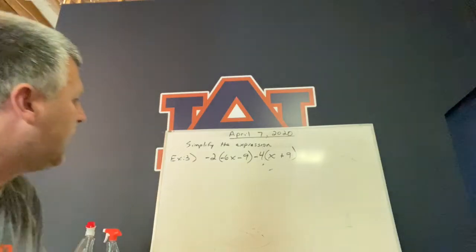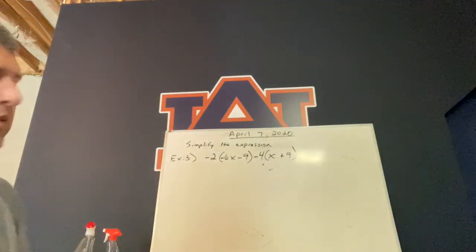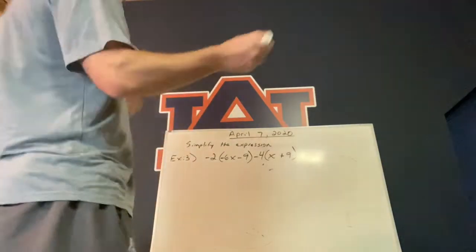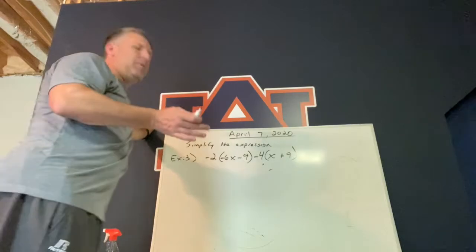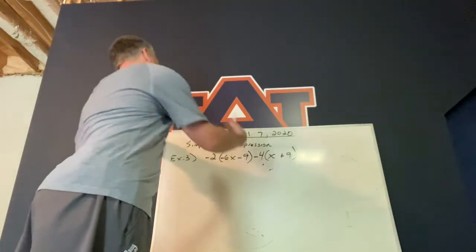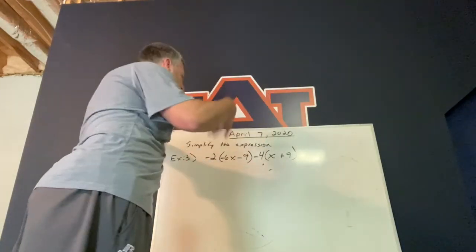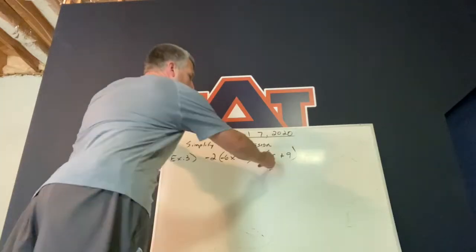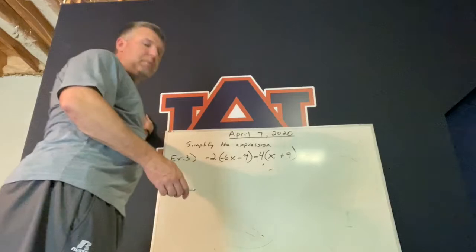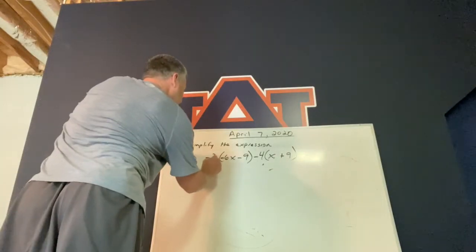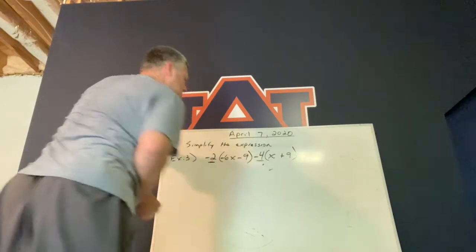Inside this parentheses, we have -6x minus 9. Can't do anything, one's an x, one's a number. Over here, you have an x plus a 9, one's a variable, one's a number, can't add them. But the numbers out to the left, we can distribute those.